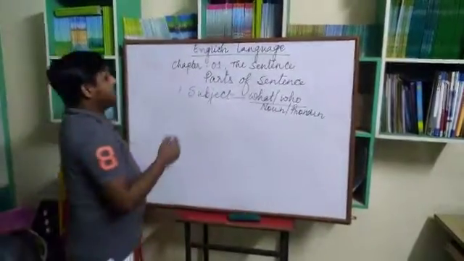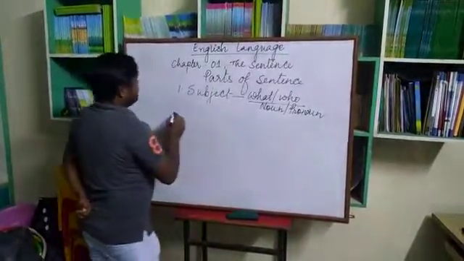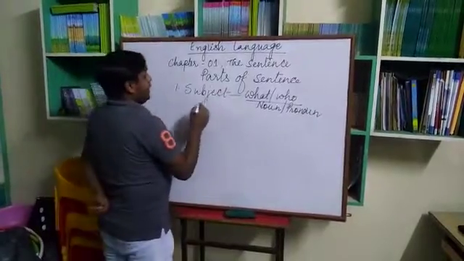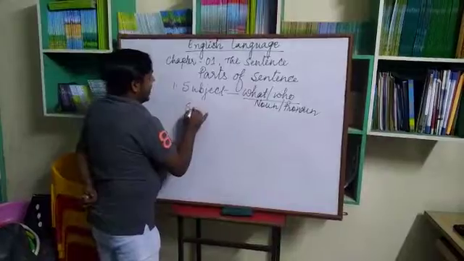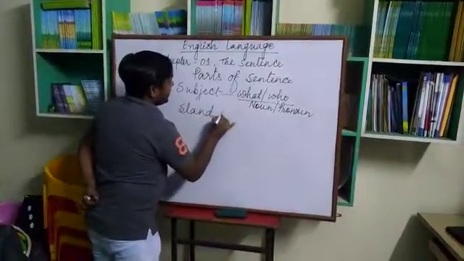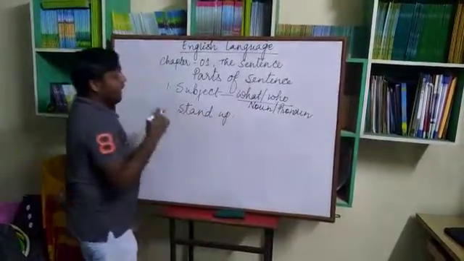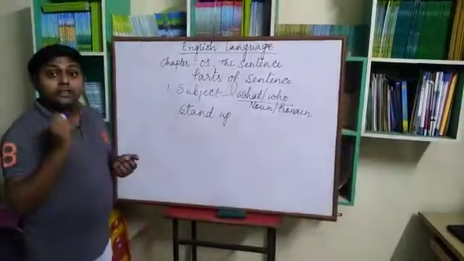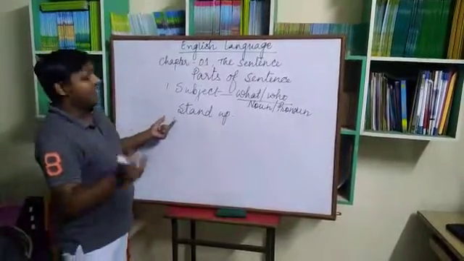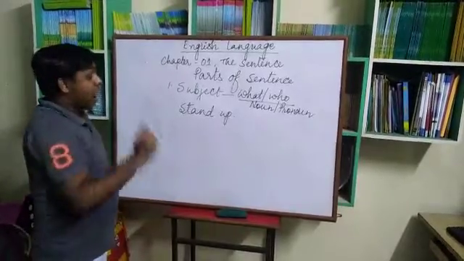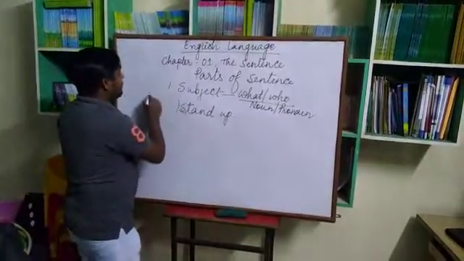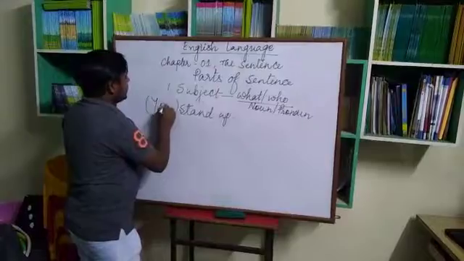Now there can be different types of subjects. Sometimes in imperative sentences we say, stand up. Now if I ask whether there is any subject, of course there is a subject. And how do we identify that? In an imperative sentence we use you.